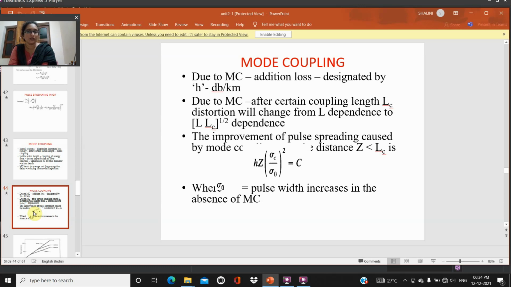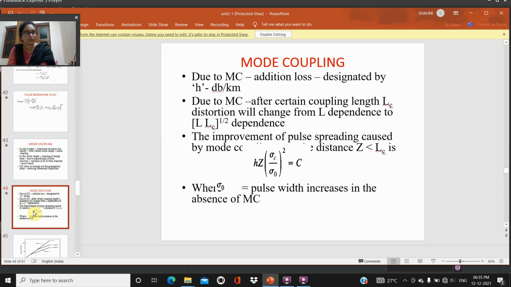Due to mode coupling, after a certain coupling length LC, the distortion will change from L dependence to (L times LC) to the power 1 by 2 dependence.